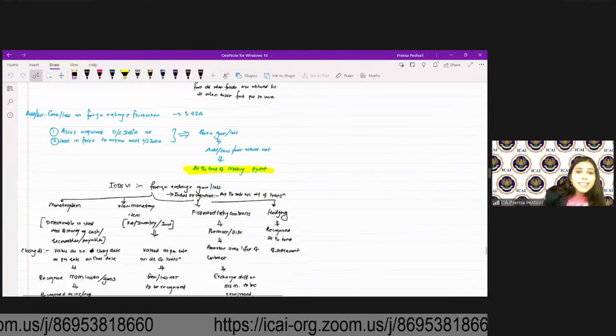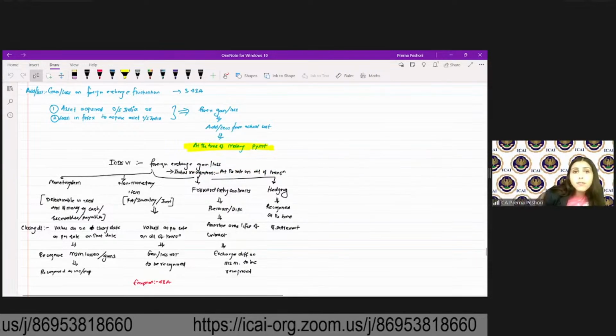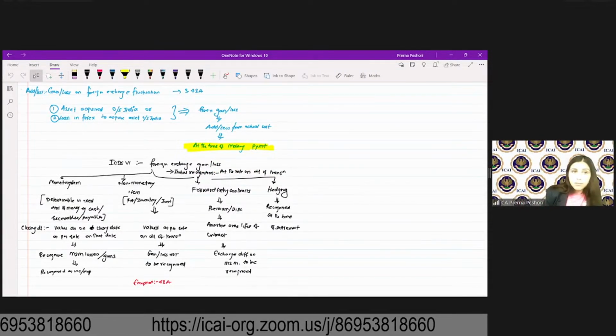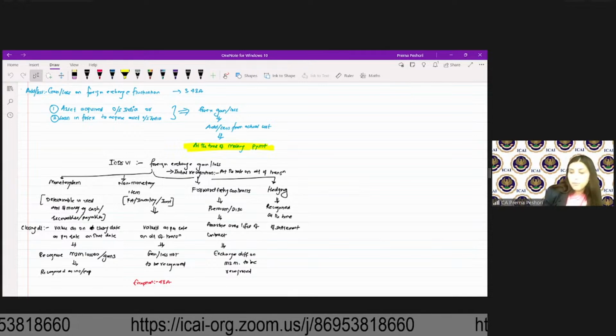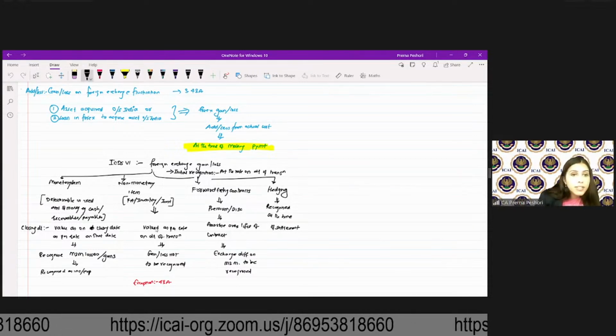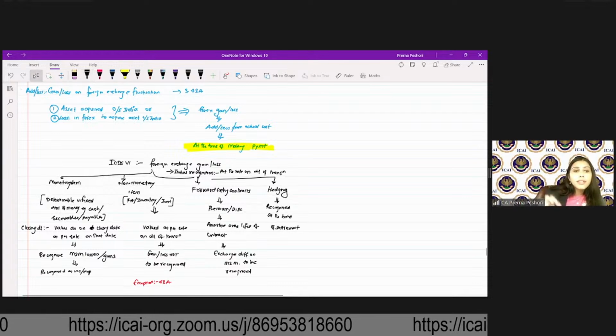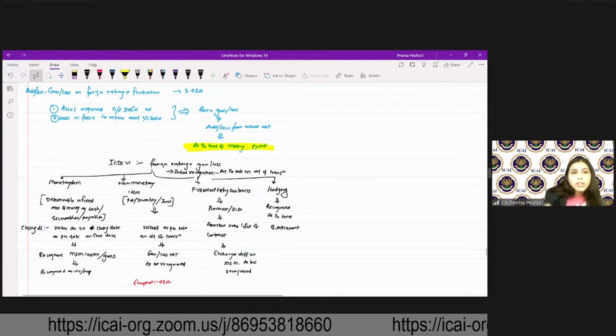However, ICDS 6 says foreign exchange gain or loss, you have to recognize at the date of the transaction. If it is a monetary item, meaning which is determinable in a fixed amount of money, for example, cash, receivables and payables, so you have to recognize the M2M gain or loss on the closing date.